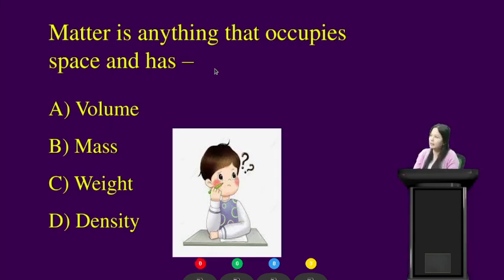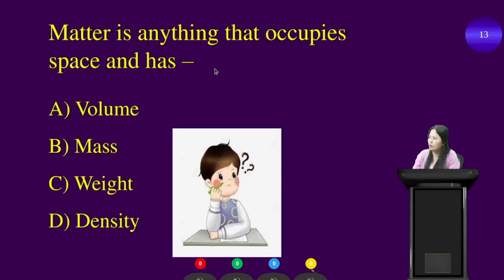Now before we look into this chapter, let us quickly recall this question, which was already taken in our previous classes. The question is, matter is anything that occupies space and has dash. I'm giving you 15 seconds to respond. Students, your time starts now.